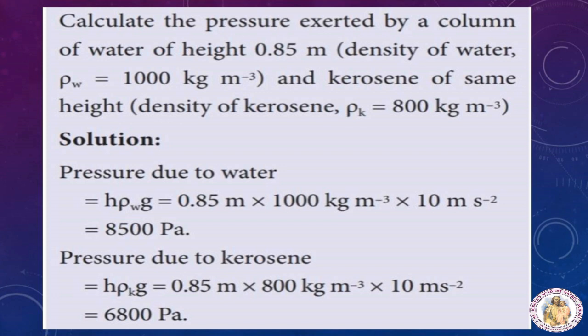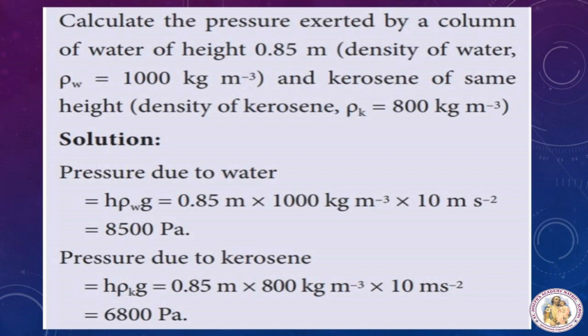So pressure due to water, what is the formula to find that? P is equal to rho into height h into g. So that is density into height into gravity. So P is equal to h rho g.